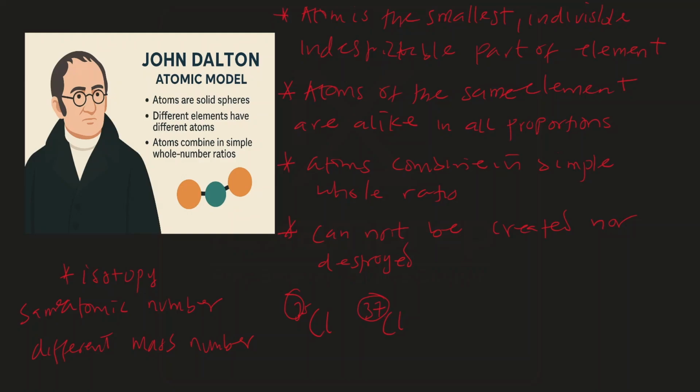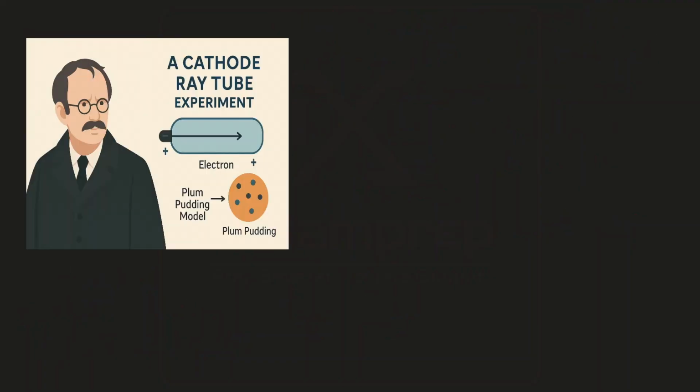Now, the next scientist that made improvements over John Dalton atomic theory will be J.J. Thomson. Now, J.J. Thomson carried out an experiment called cathode ray tube experiment or discharge tube experiment. And what does that look like?